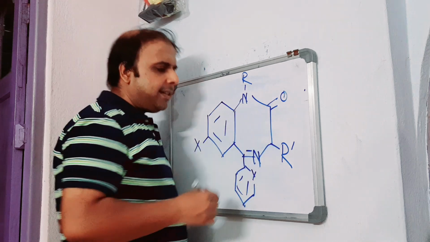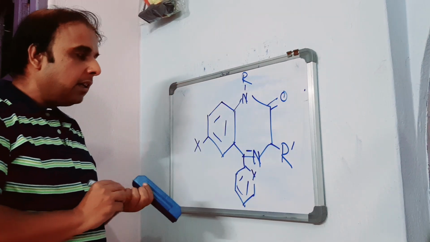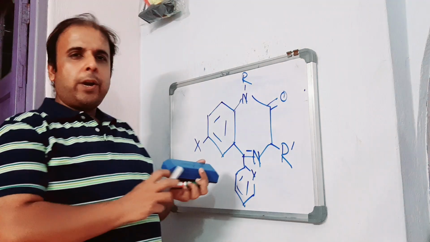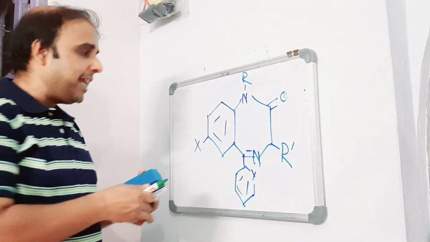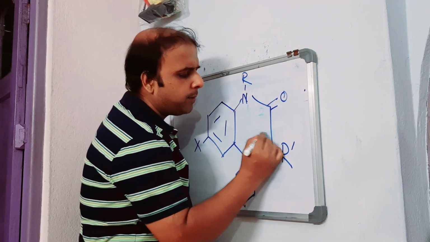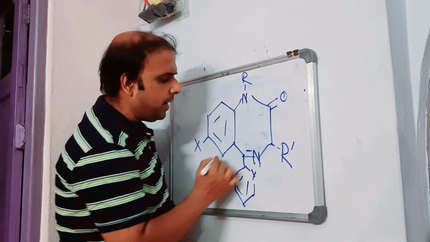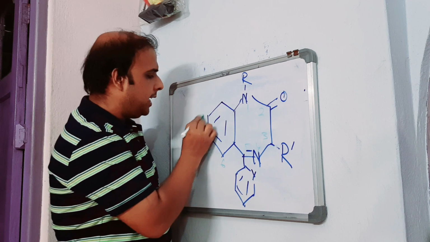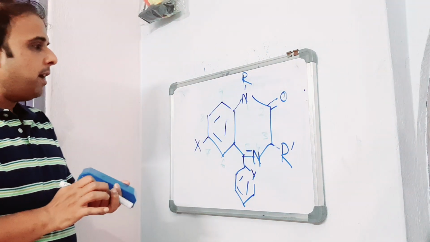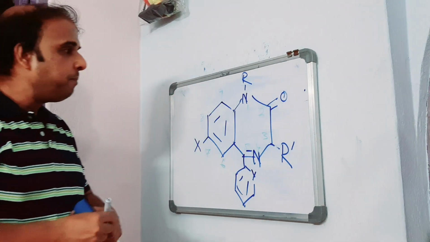Now let us put the locant numbers so that we can pick each and every point and discuss and explain each and every point. So this is 1, this one is 2, this one is 3, 4, 5, 6, 7, 8 and 9. Right? So this is how it looks. Now let us deal with one by one.